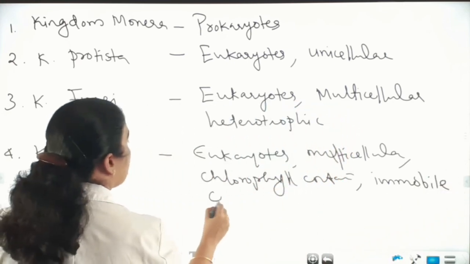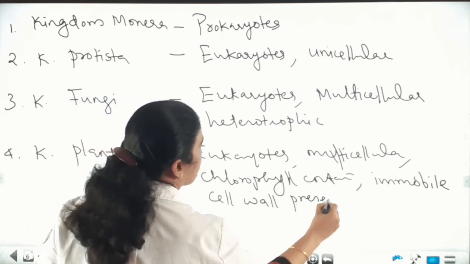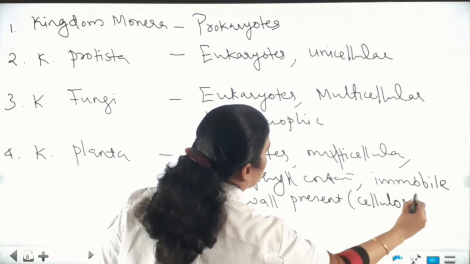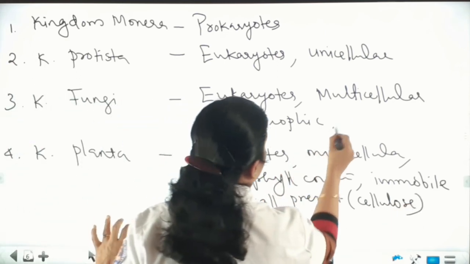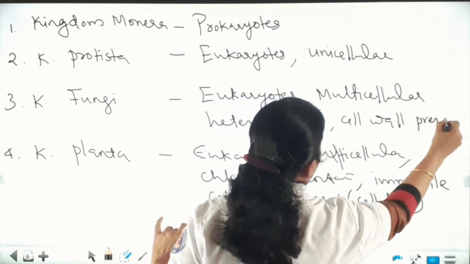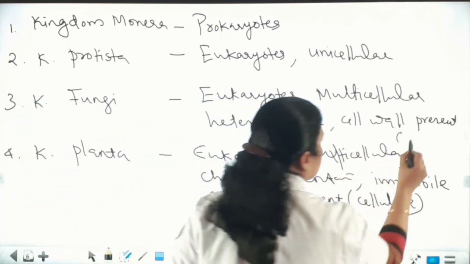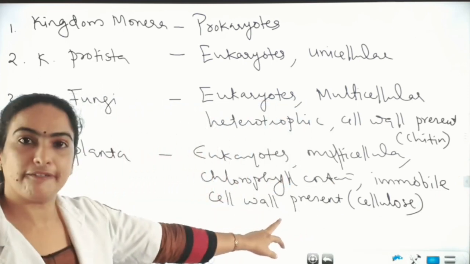Immobile and cell wall present. The cell wall is made up of cellulose in the case of kingdom Plantae. In fungi also the cell wall is present, but the cell wall is made up of chitin, whereas here the cell wall is made up of cellulose.